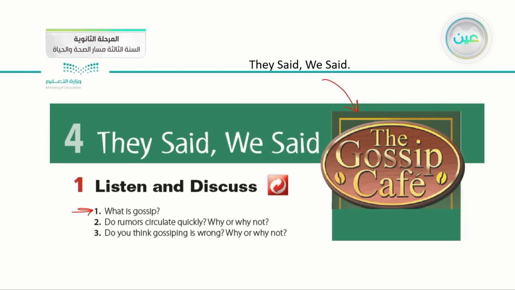What do you think is gossip? Have you ever heard about the word gossip before, or gossiping? We say those people are gossiping about something, or they are gossiping about that person or this person. Gossiping is a talk or rumors about personal affairs of other people. When we talk about other people, people who are not with us at this time, this is called gossiping. Okay? So what is gossip? Gossip is talk or rumors about the personal affairs of other people.